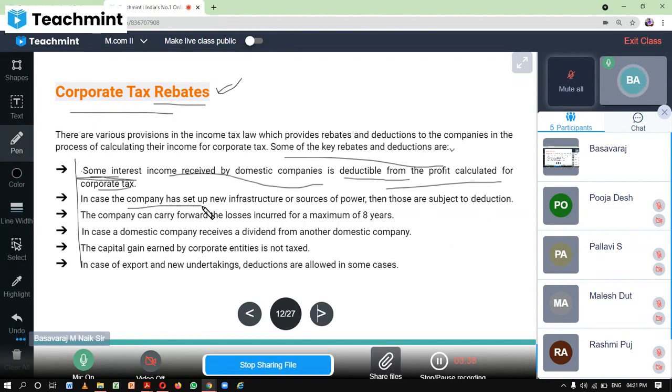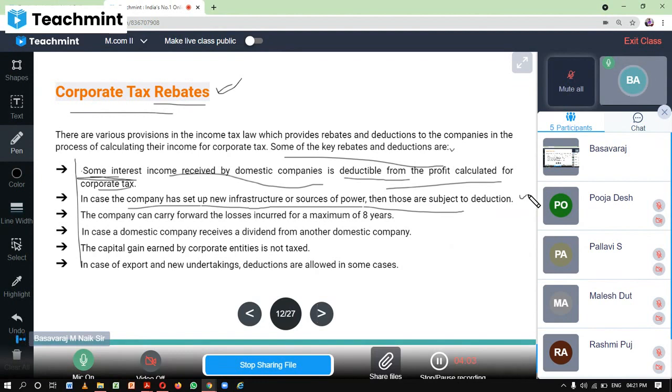In case a company sets up a new infrastructure or a source of power, what we can call electricity, then those are subject to deductions. So any infrastructure the company is going to build or set up, a new infrastructure or sources of power or electricity, will be subject to deduction.